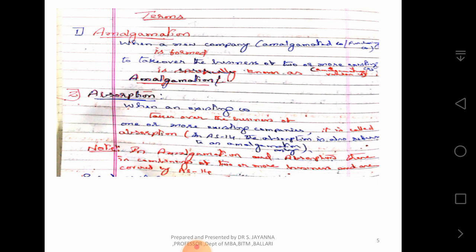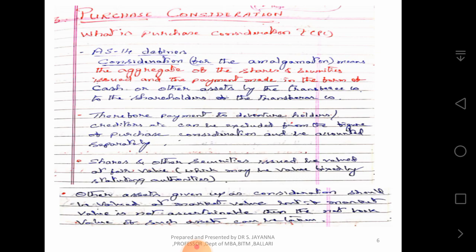Okay? Now, we shall move on to purchase consideration. Friends, what is purchase consideration? According to accounting standard 14, consideration means consideration for the amalgamation. Consideration means the aggregate of the shares and securities issued and the payment made in the form of cash or other assets by the transferee company to the shareholders of the transferor company.